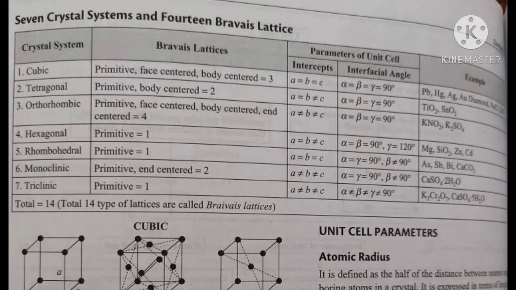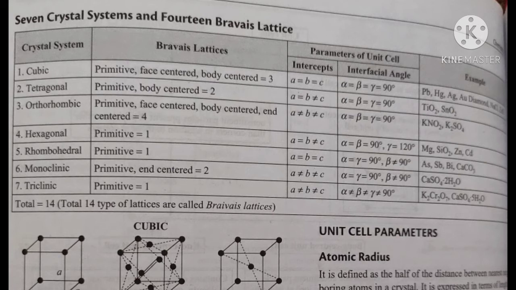And the fourth one, hexagonal crystal system. In a hexagonal crystal system, the primitive is 1, so 1 Bravais lattice in hexagonal. The intercepts are a equal to b not equal to c, and alpha equal to beta equal to 90 degrees but gamma equal to 120 degrees.